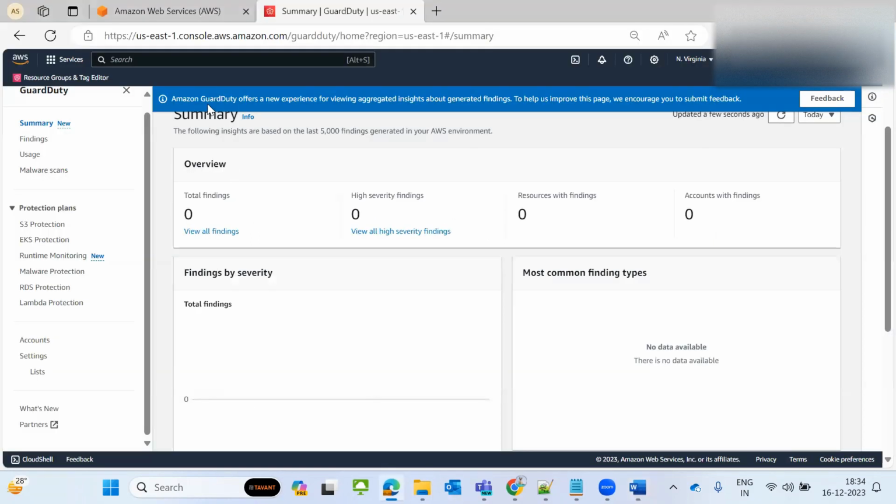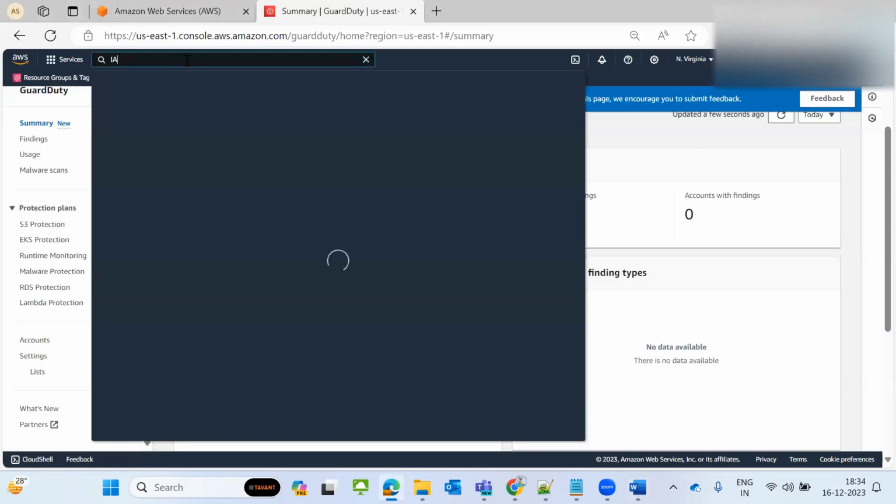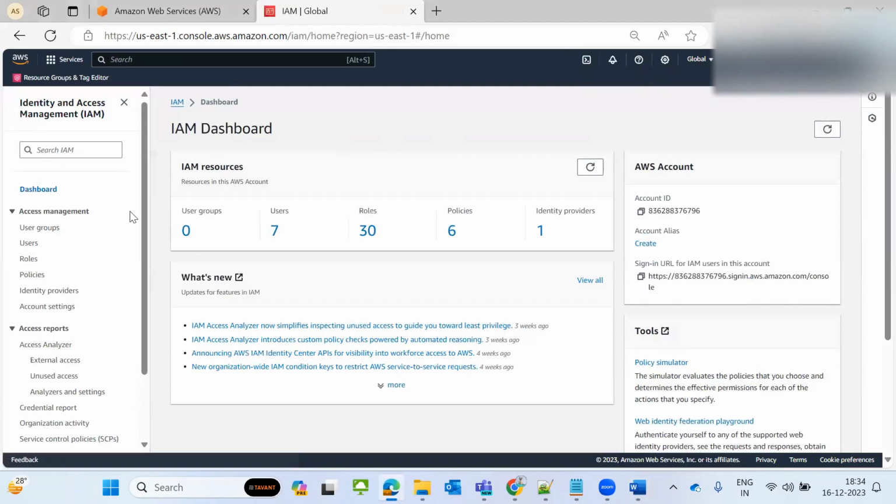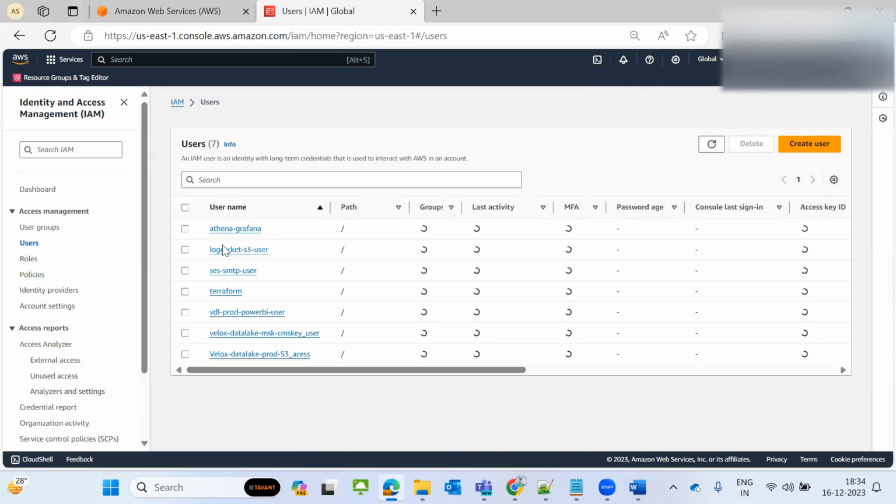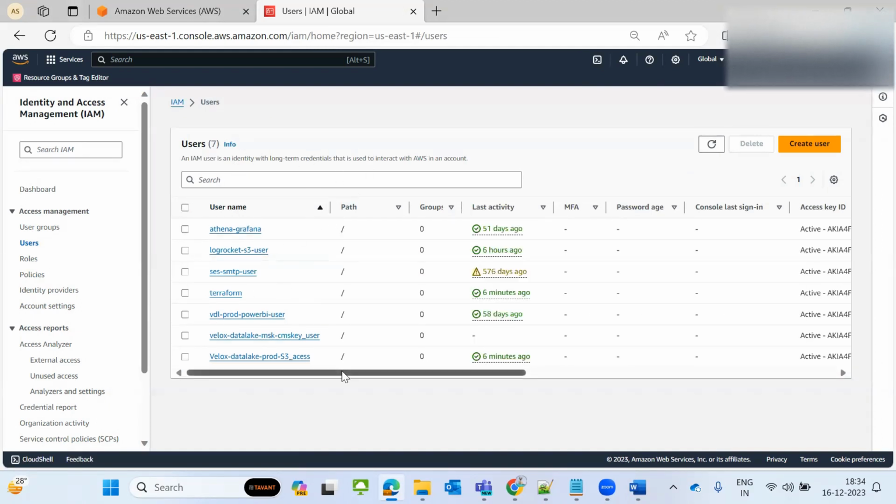Let me show you how AWS IAM works, and I will explain all the security issues at the IAM level. Users are there, groups are there, roles are there, and policies are there. I have 7 users, for example, in this sample account. With 7 users, what are the security threats we will get?